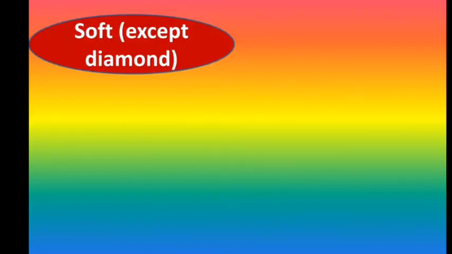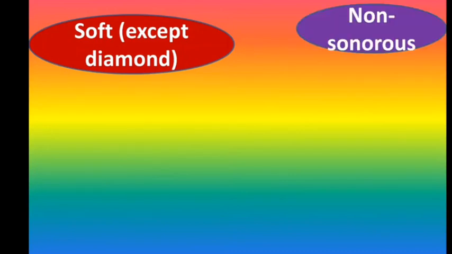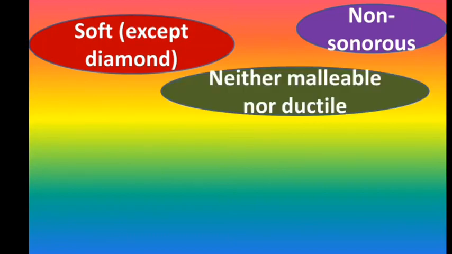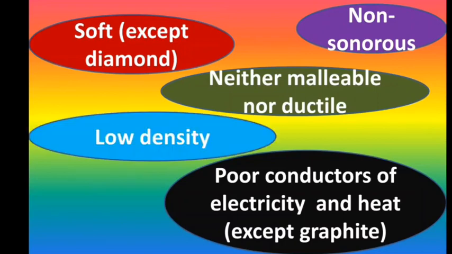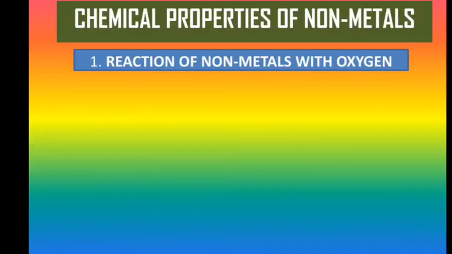Solid nonmetals are generally soft, except diamond. They do not give a sonorous sound. Nonmetals are neither malleable nor ductile. They are poor conductors of electricity and heat, except graphite. Generally, nonmetals have low density.